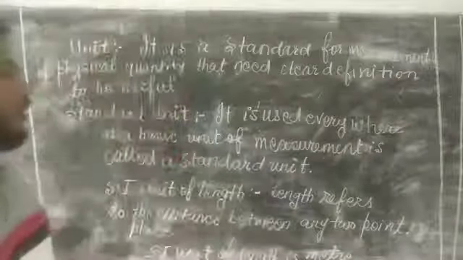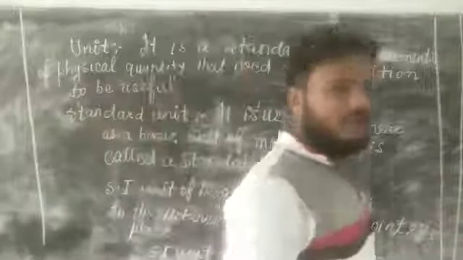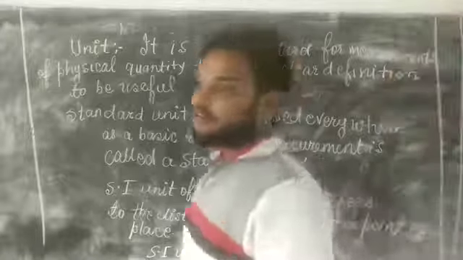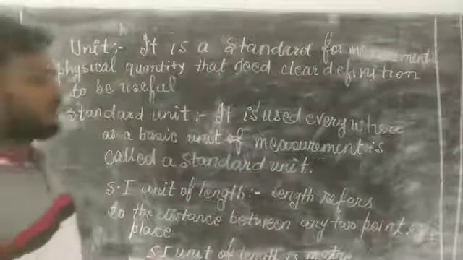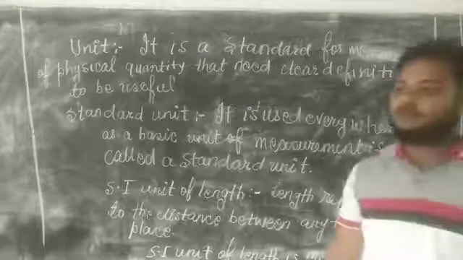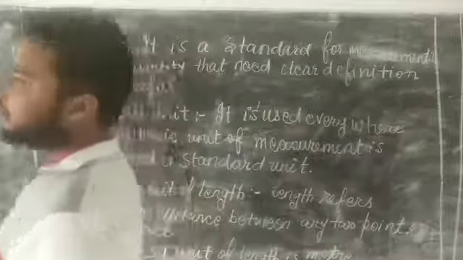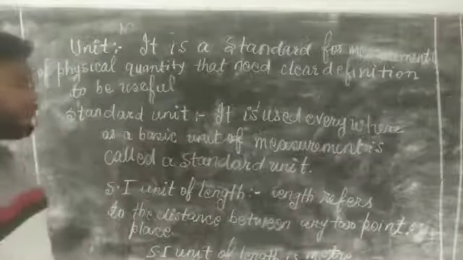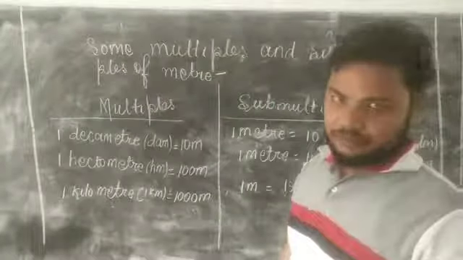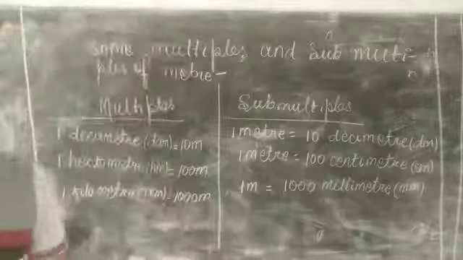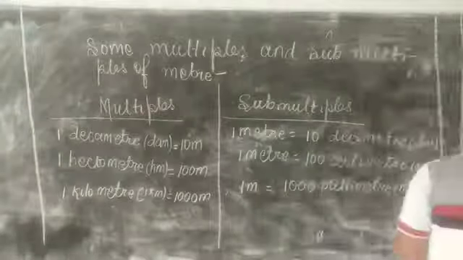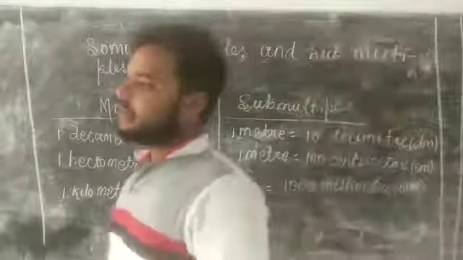It means for measurement of length, different situations use different units. Larger distances are measured with kilometer, shorter distances with centimeter and millimeter. Longer distance measurement uses a longer unit, and smaller distance measurement uses a smaller unit.